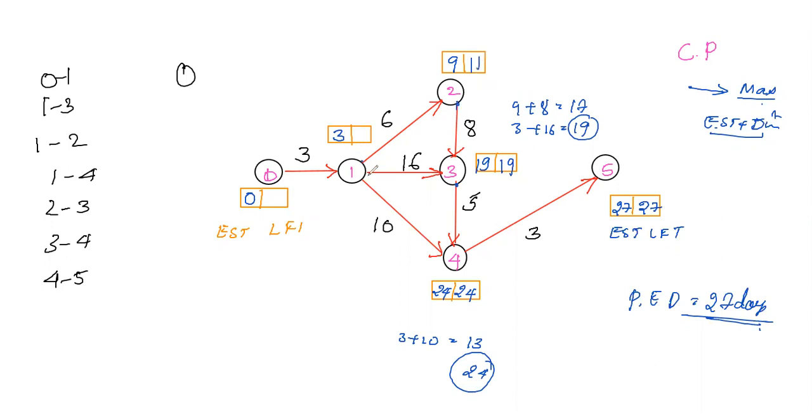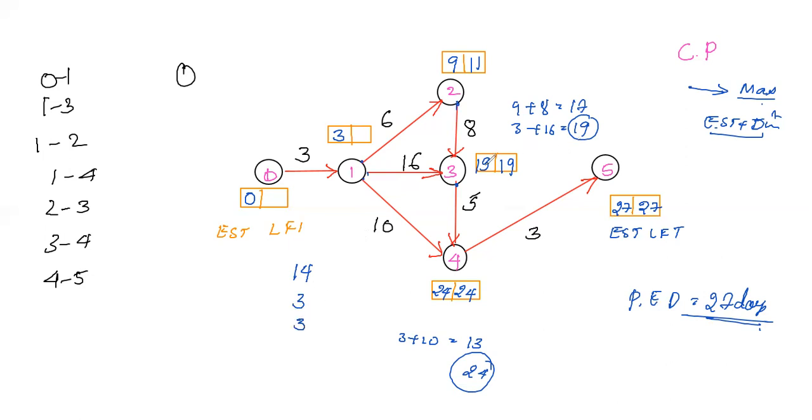Here we have 3 tails. One is 24 minus 10, which gives 14, one value. Here 19 minus 16 gives 3. And coming to here, that is 9 minus 6.